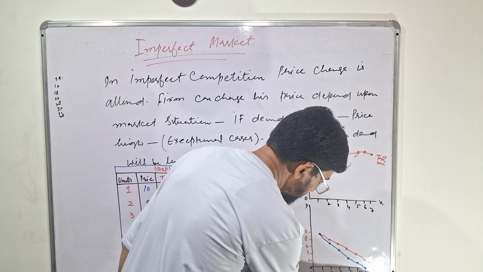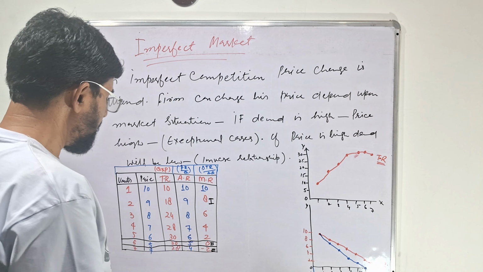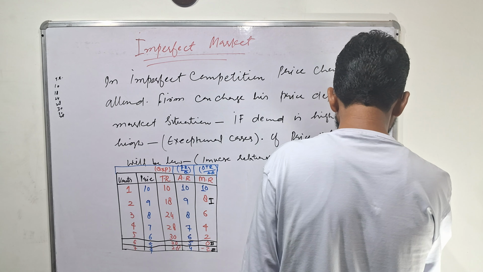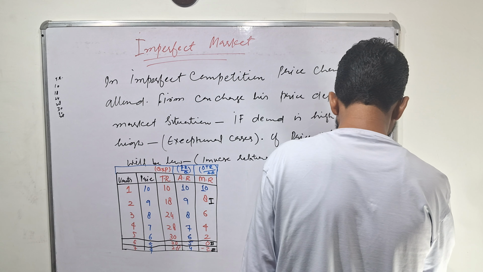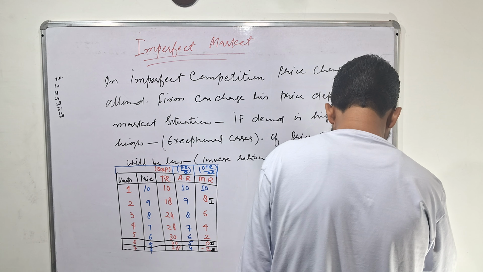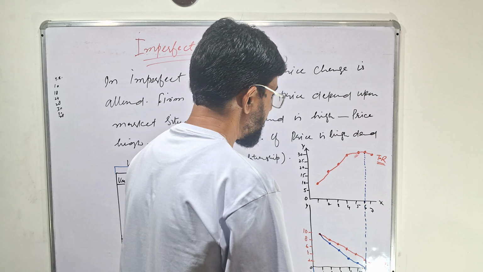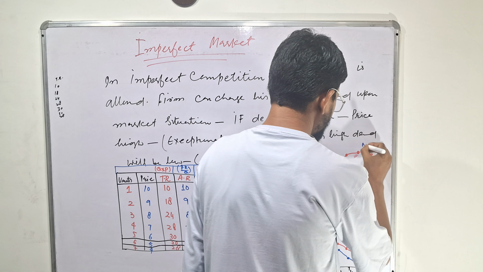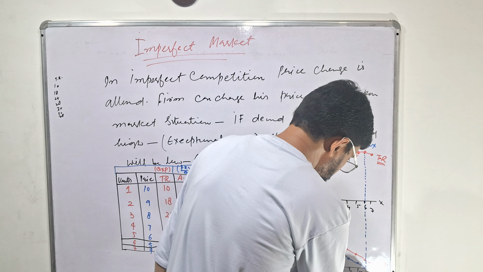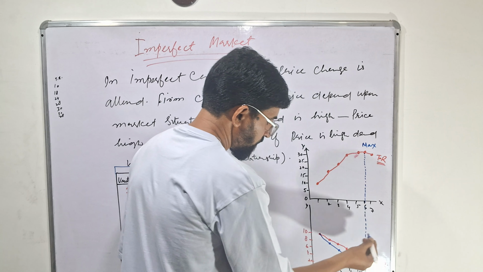This is the marginal revenue curve. What this shows us is that here total revenue is maximum, but marginal revenue here is 0, as it shows us, but average revenue is still positive.